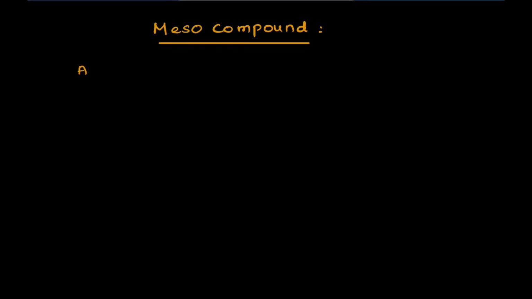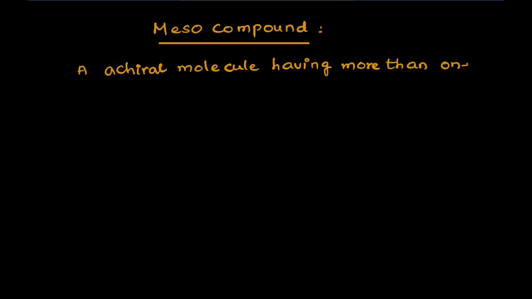Hello everyone, today I want to explain the concept of a meso compound. What is a meso compound? An achiral molecule. Achiral means what? It has a symmetry element, a plane of symmetry or center of symmetry, like this. It means its mirror image is superimposable on it. An achiral molecule having more than one chiral carbon or chiral center.